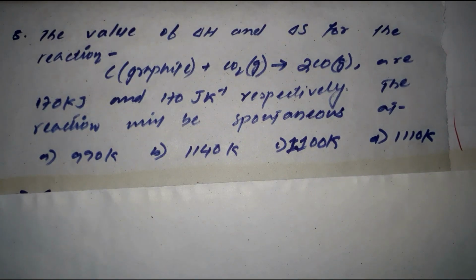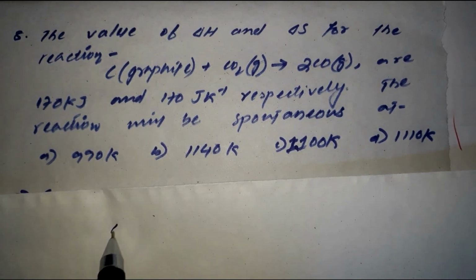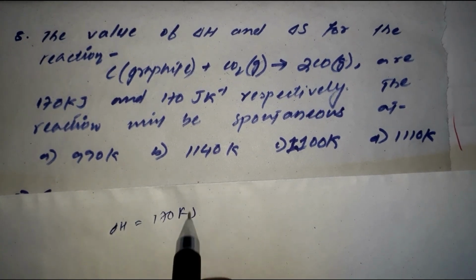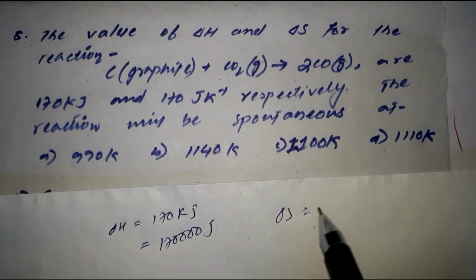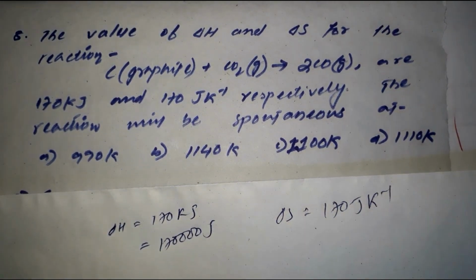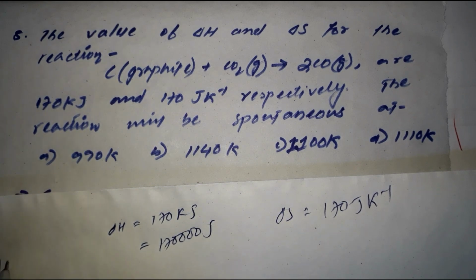Okay guys, here is another question for you. It says that the values of del H, the change in enthalpy, and del S, the change in entropy, for the reaction are 170 kilojoule and 170 joule per Kelvin respectively. Del H is given as 170 kilojoule. You convert it into joule, and del S is given as 170 joule per Kelvin. Now it says the reaction will be spontaneous. And look, one more thing: for a spontaneous reaction, your temperature should be below 1000 Kelvin. You try to remember this.